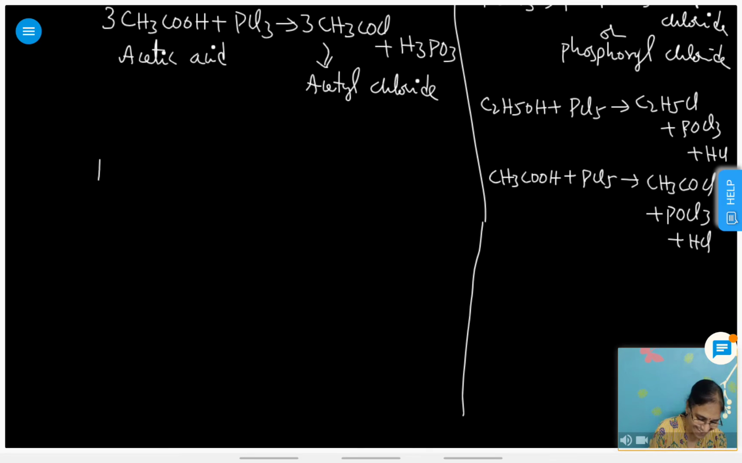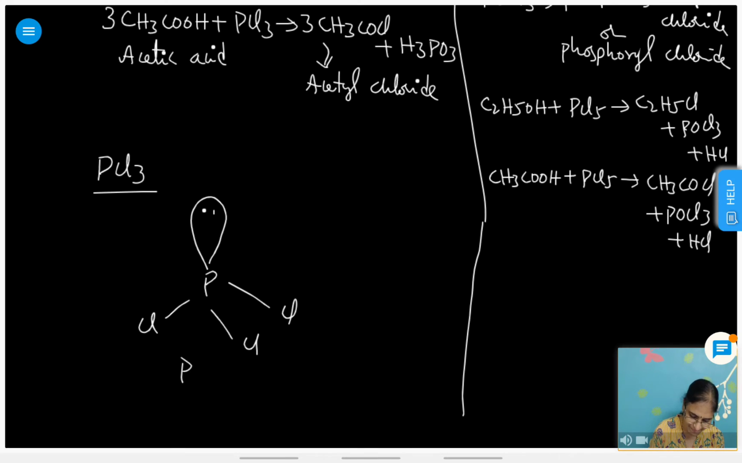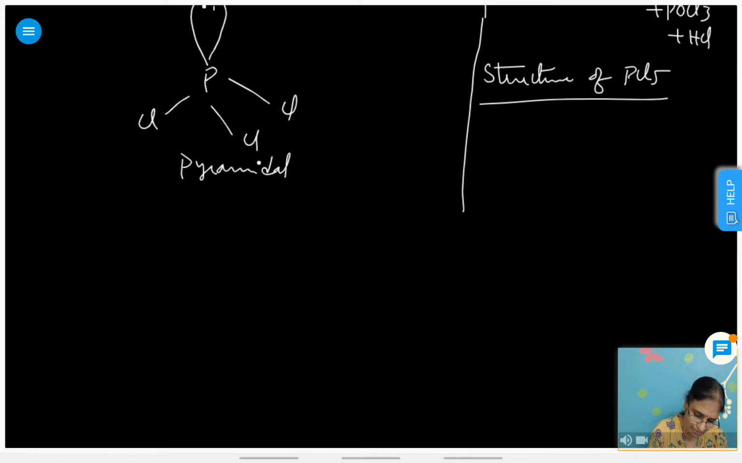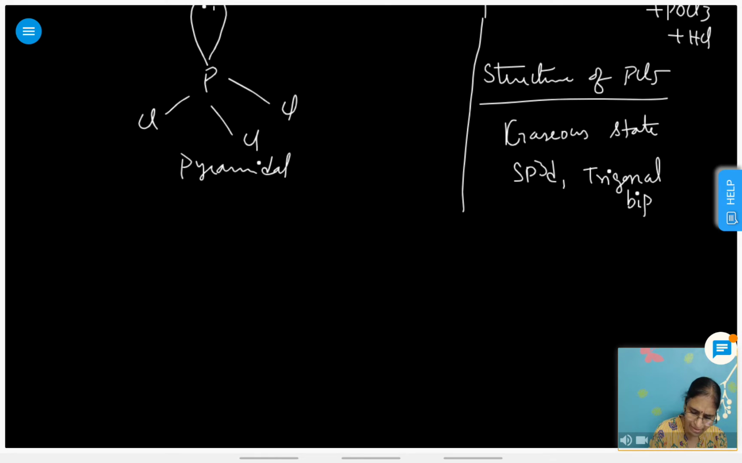Structure of PCl3: phosphorus with a lone pair of electrons, and chlorine, and chlorine. This is a pyramidal structure. And here on the other side we have a very important structure, that of PCl5. Phosphorus in PCl5 in the gaseous state has sp3d hybridization and trigonal bipyramidal shape, because you studied this in 11th class.